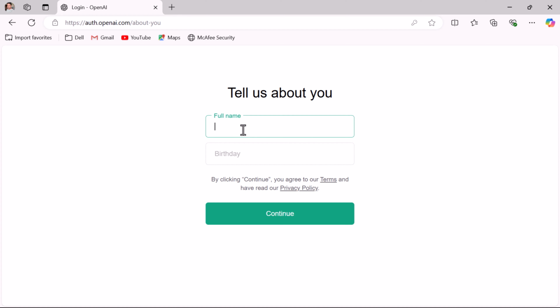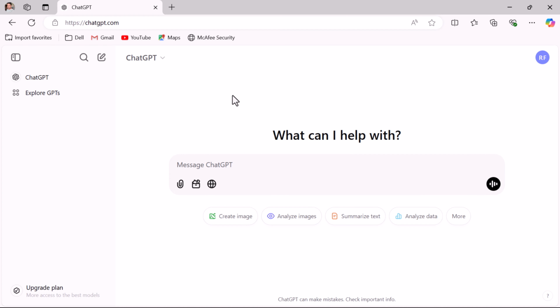And here you need to enter the full name. So here I'm going to give my name. You can give any name that you want. Next, enter the birth date. Next, go ahead and click on the continue button. Now you have successfully created an account and you are logged into ChatGPT. Next, you can start using ChatGPT immediately. The free version offers great features to help you get started. If you need faster responses and advanced capabilities, you can explore the pro version as well.